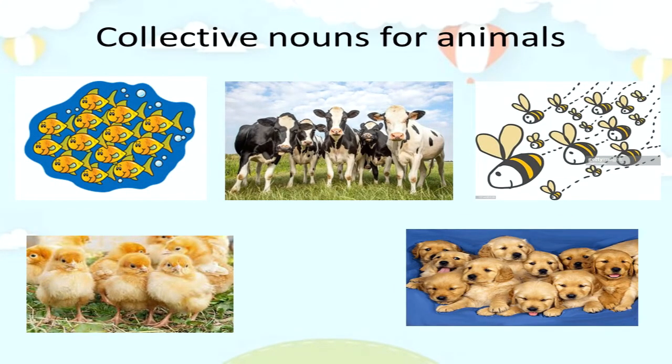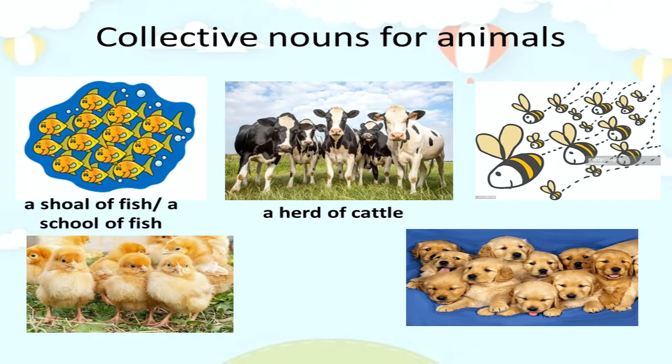Let's see some collective nouns for animals. Can you see some fish here? A group of fish we call a shoal of fish or a school of fish. Can you see some cattle in the next picture? They are called a herd of cattle.